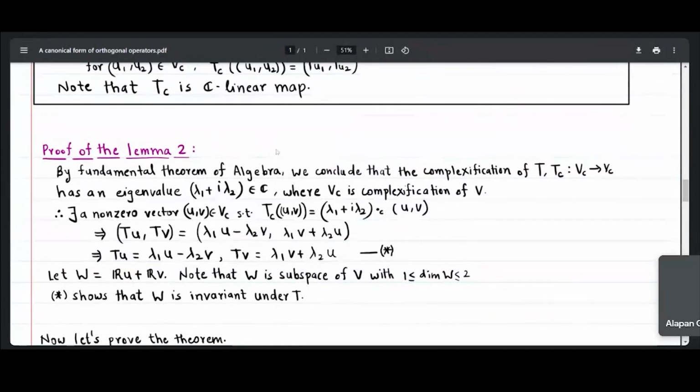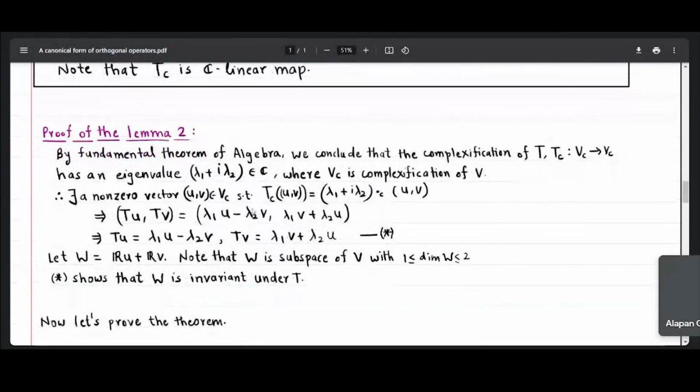Now, by the fundamental theorem of algebra, we know that this complex C-linear map T_C will have an eigenvalue. I am calling it lambda 1 plus i lambda 2, a complex number. So I can find a non-zero vector, say (u, v) from V_C, such that T_C of (u, v) is lambda 1 plus i lambda 2 times (u, v).